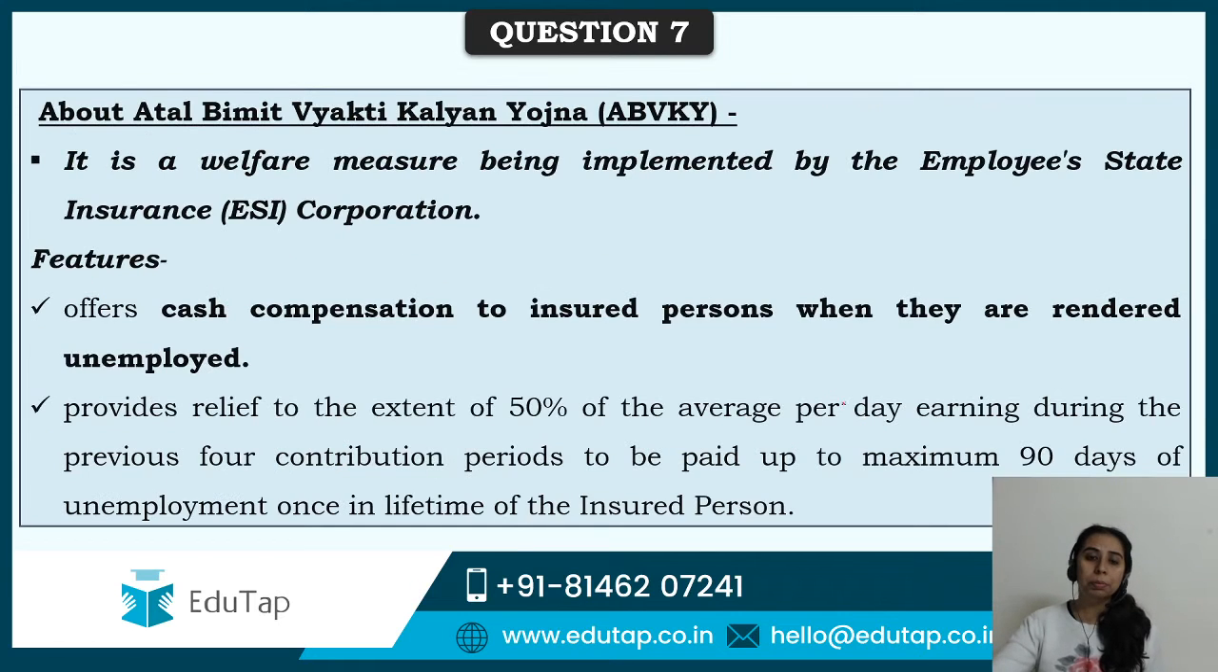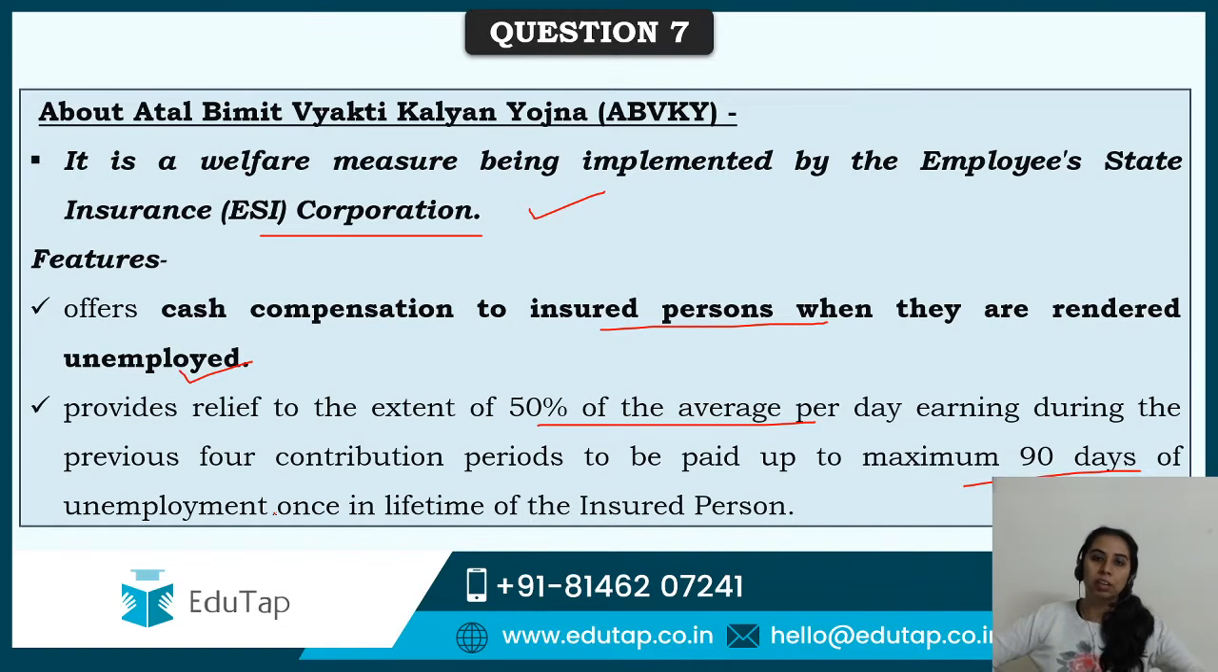So coming to Atal Bimit Vyakti Kalyan Yojana, it's a welfare scheme implemented by ESIC itself. It offers cash compensation to insured persons when they are rendered unemployed, and it provides relief to the extent of 50% of the average per day earnings during the 4 contribution periods, which is to be paid for a maximum of 90 days of unemployment, once in a lifetime. So it's not that every time you are unemployed you will be given compensation. No, once in a lifetime this can be availed.